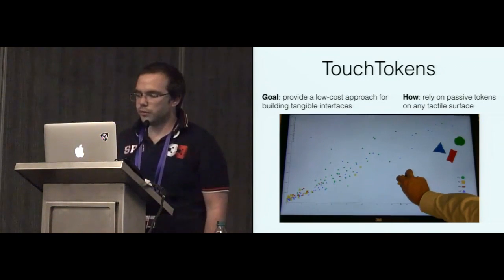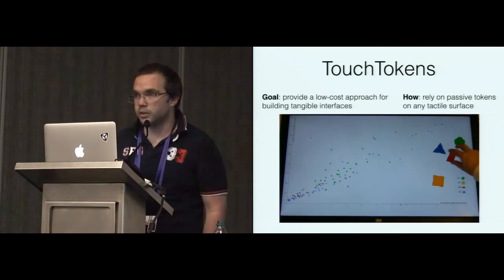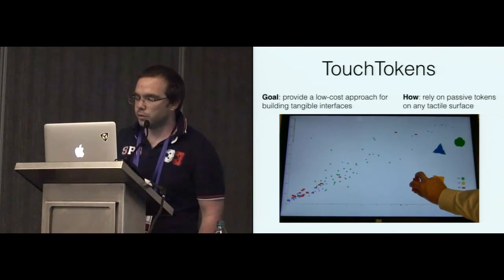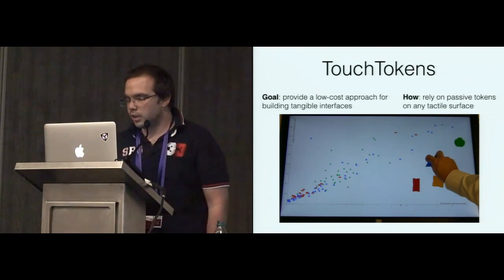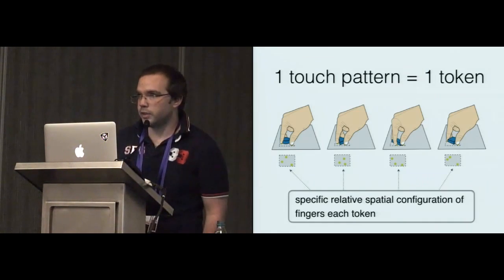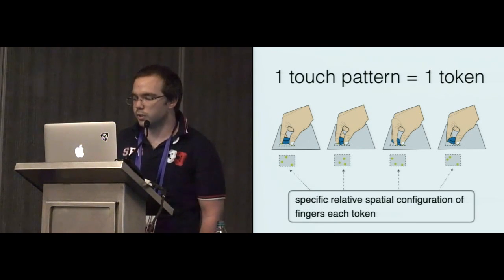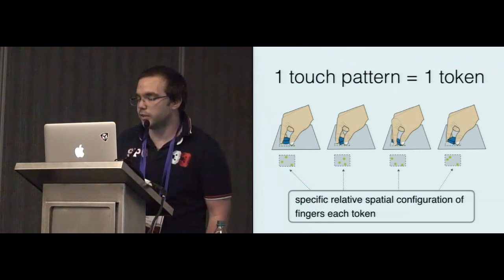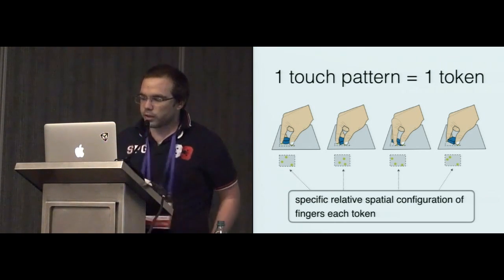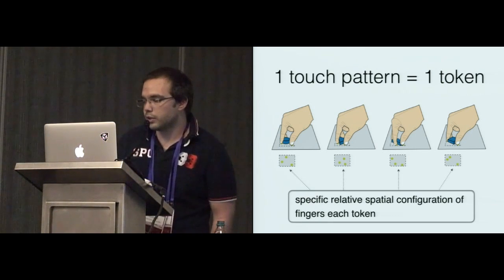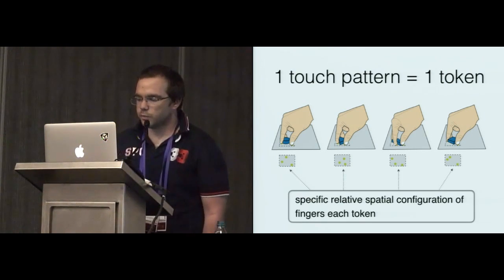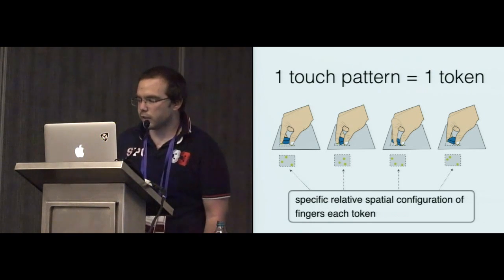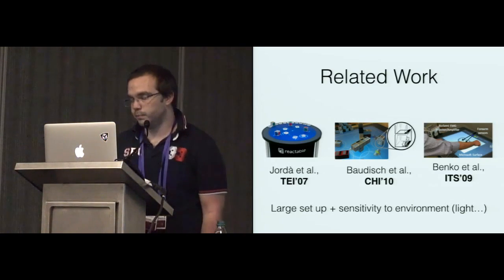Our goal was to offer a low-cost approach for building tangible interfaces. In our approach, we only rely on easy-to-make passive tokens that can be recognized on any tactile surface. Our system relies on a hypothesis that a given token will act as a physical guide to constrain a specific grasp. When the user is touching the token and the surface at the same time, we can recognize the specific relative spatial configuration of fingers that is associated with each token. We call this finger spatial configuration a touch pattern.